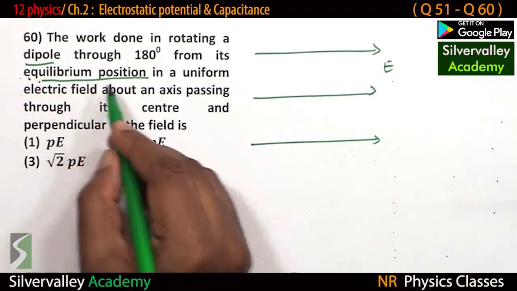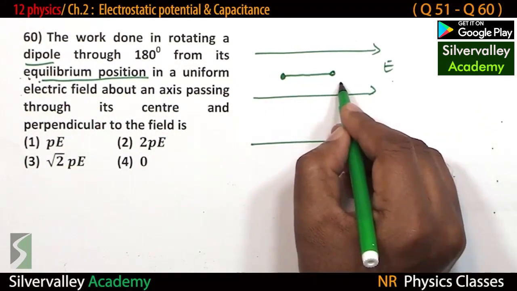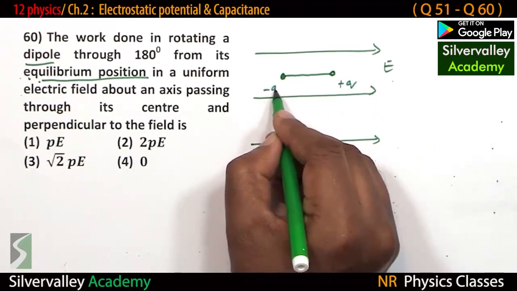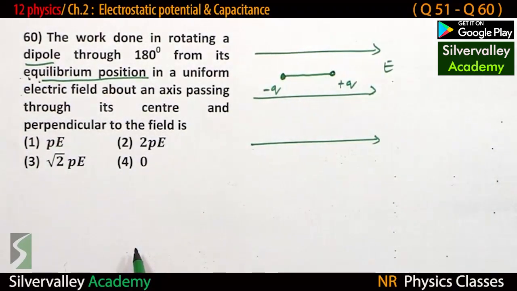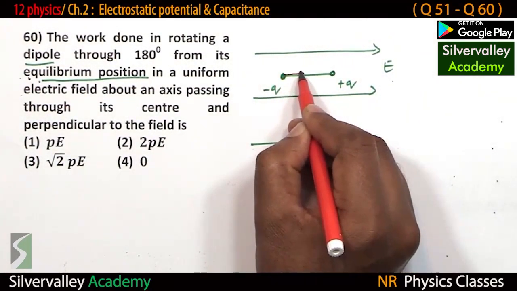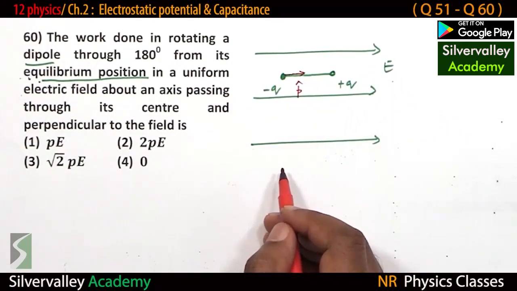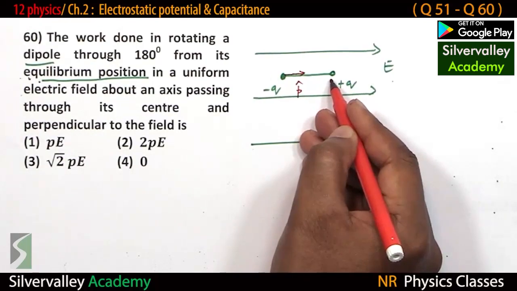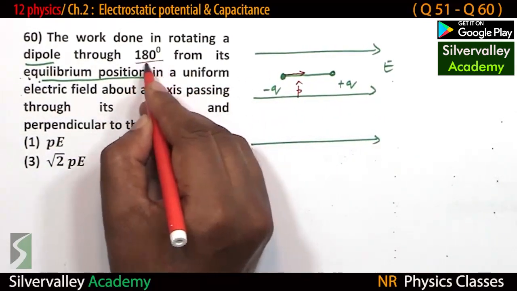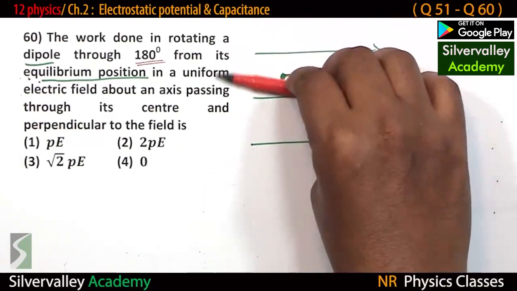Dipole in equilibrium position means it should be like this. This is plus Q, minus Q. Dipole moment is from the negative charge to the positive charge, like this. So this is p cap, the electric field. From this position it should be rotated by 180 degrees, meaning this dipole should be flipped like this.